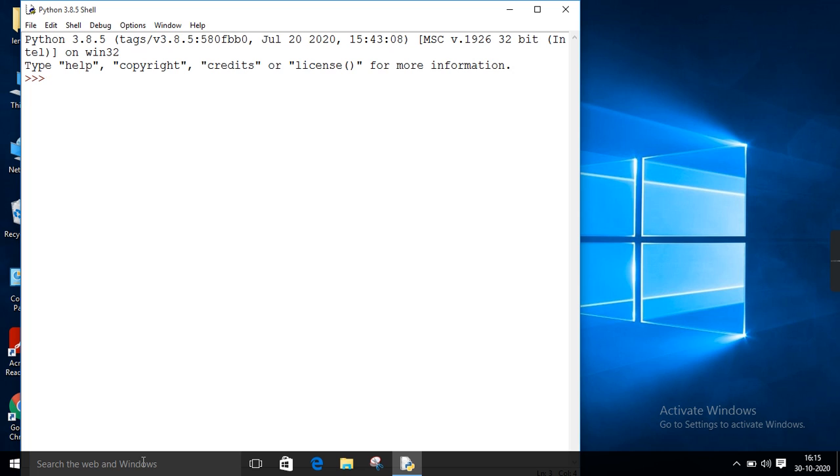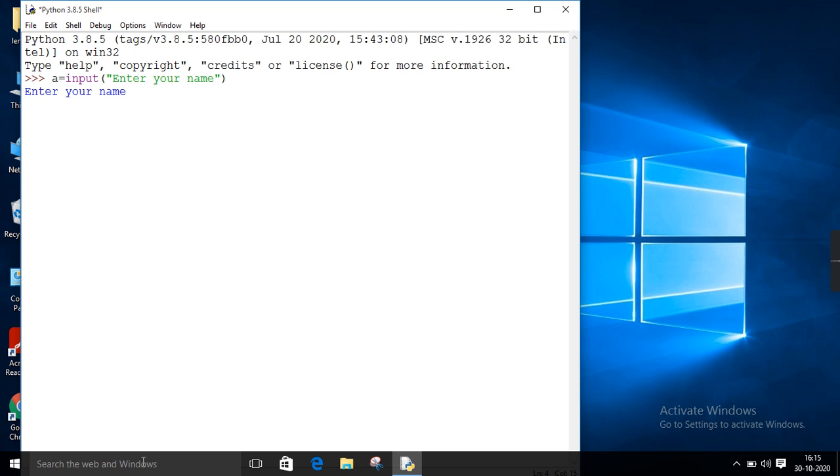To take the input in Python, we require a variable. Suppose A is the variable that will be collecting the input from the user. We have a function called input. In double quotes, we can write any message which you want to give to the user, that is, enter your name. Then close the double quotes, close the round brackets, and that's done.